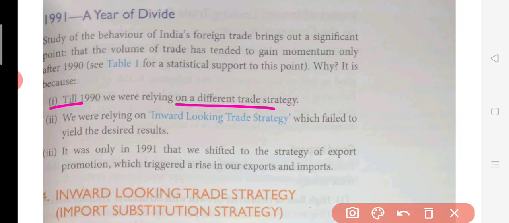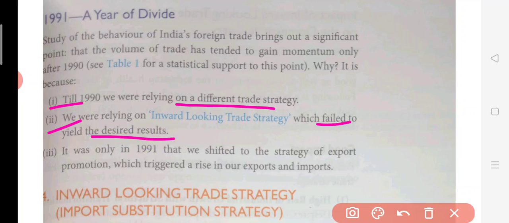Okay, so what happened in the second point? We were relying on an inward-looking trade strategy, which failed to yield the desired result. So what was India trying to do? Inward-looking trade strategy means India was thinking that it would be able to manage everything without the involvement of other countries.